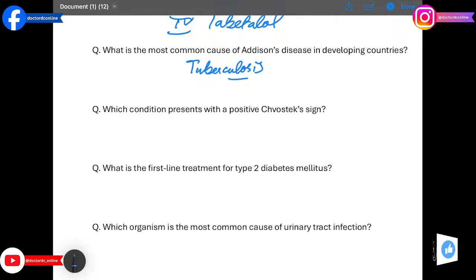Which condition presents with a positive Chvostek sign? The answer is hypocalcemia. Facial muscle twitching on tapping the facial nerve indicates low calcium level.